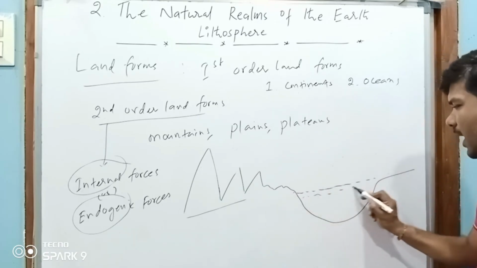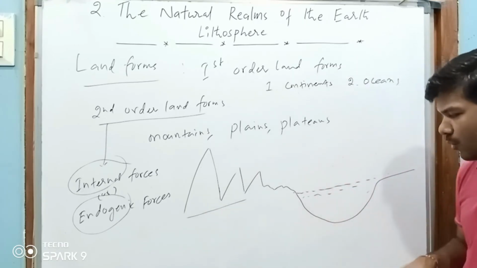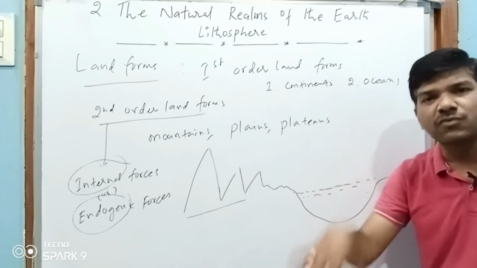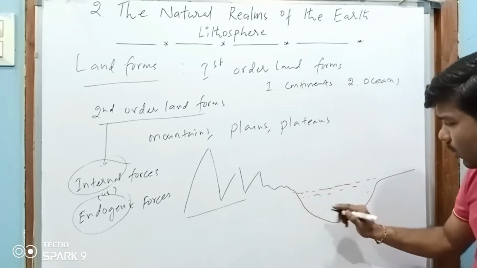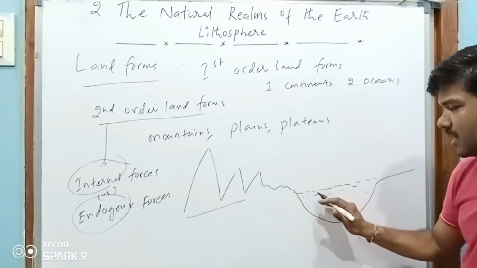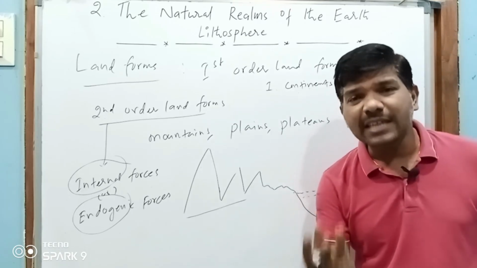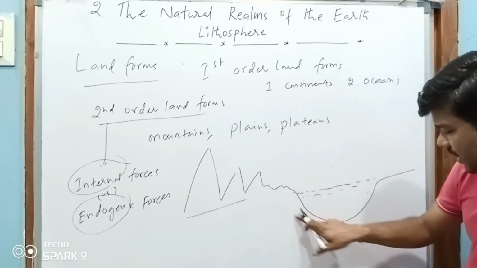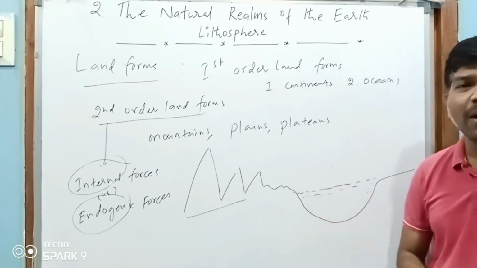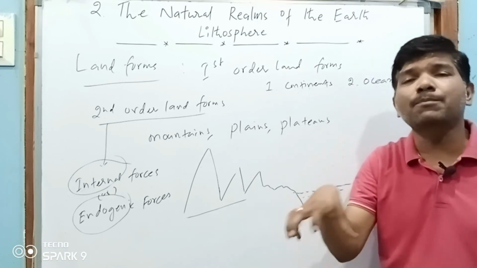Whenever the Himalayas were formed, a low basin was formed, a bowl-shaped lowland. It was filled with water, clay, sand, sediment, dust particles. So how was this bowl-shaped lowland formed? It was formed due to the internal process.